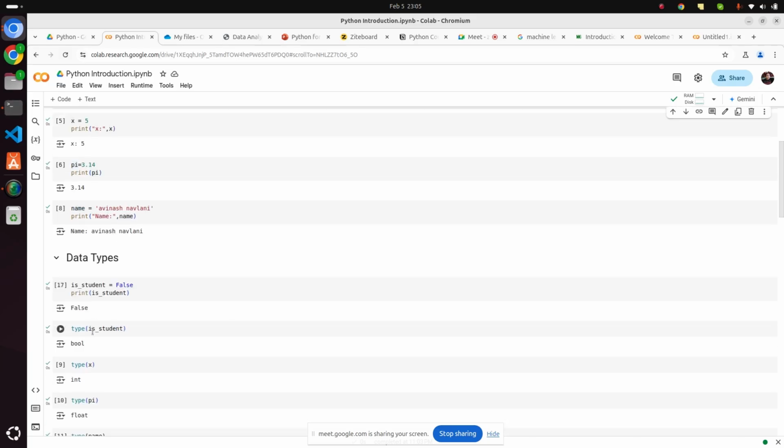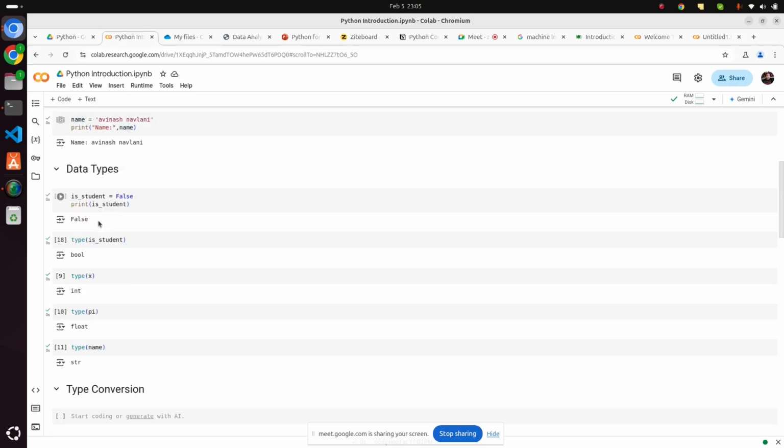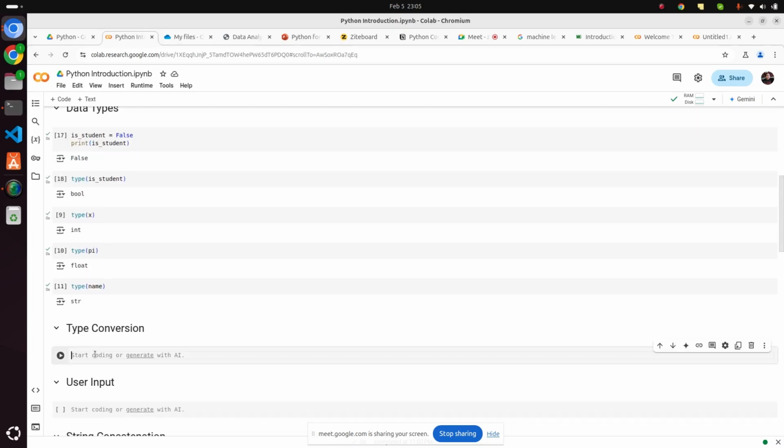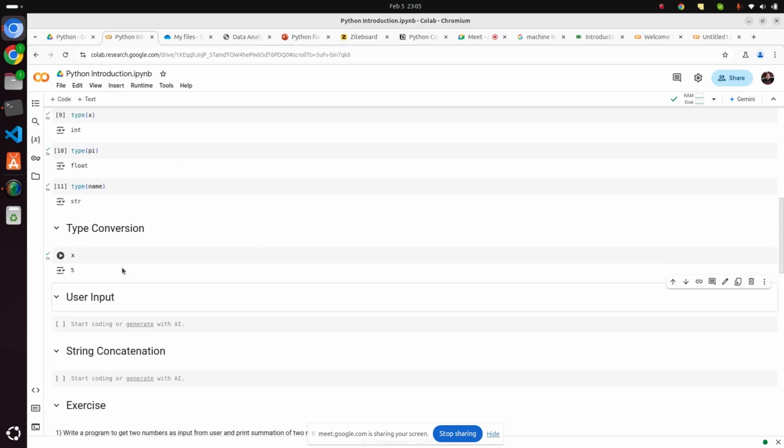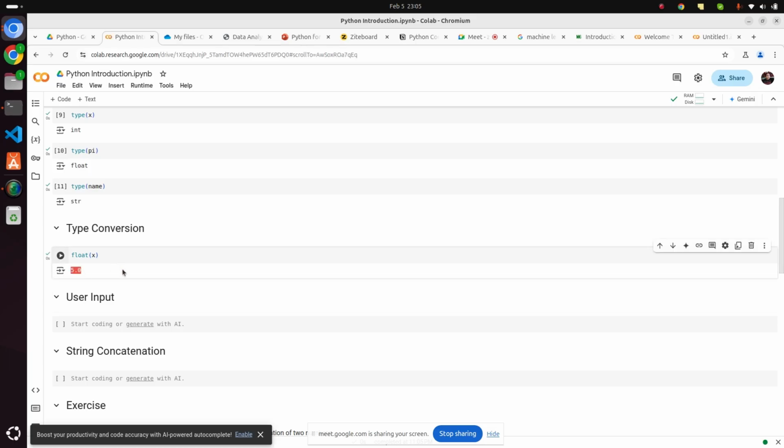Okay, data types I have shown you: integer, float, boolean and string. After that we also have type conversion. If you see here, x is an integer, right? If I want to convert this into a float, then I will use the float function, pass the value of x, and it will convert this into float, which is 5.0. So these are the type conversion functions, float.